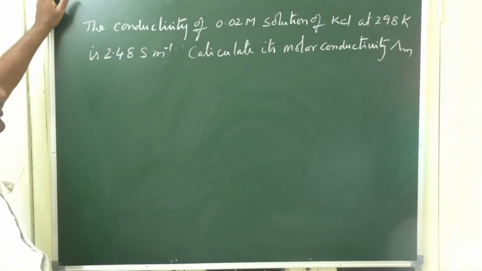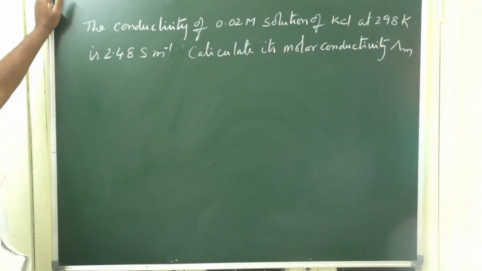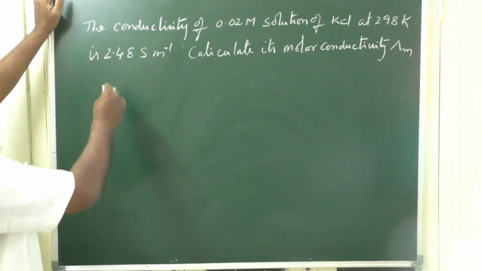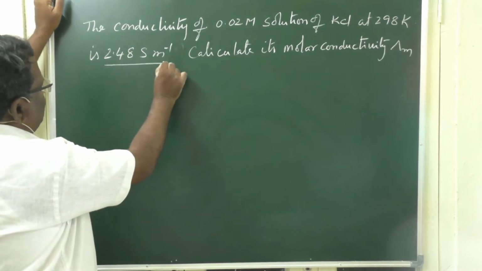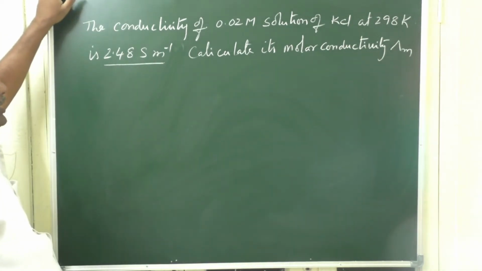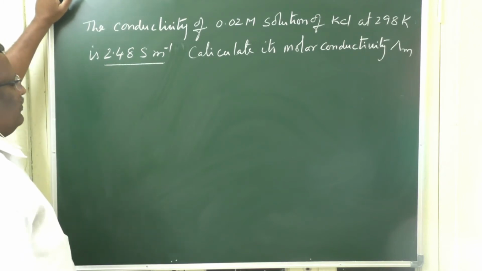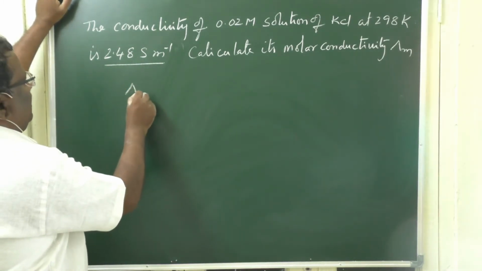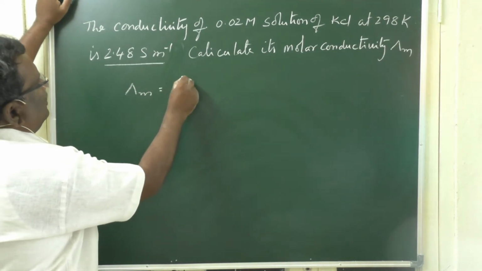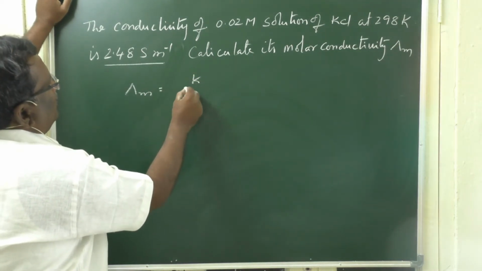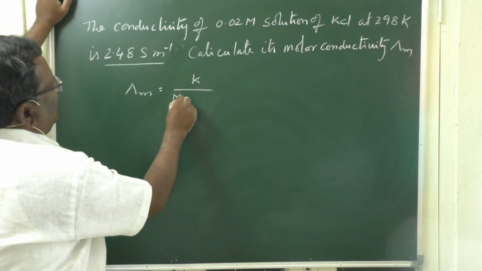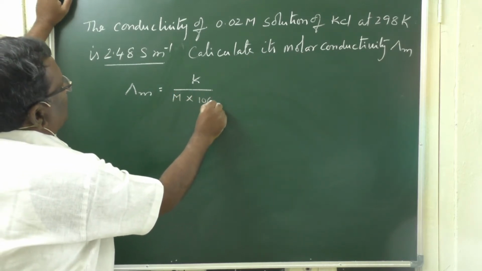The conductivity of a 0.02 molar solution of KCl at 298 K is 2.48 Siemens per meter. Calculate its molar conductivity. So, units are very important here. If it is in SI units, that is Siemens per meter, the formula of the molar conductivity differs. That means molar conductivity lambda m is equal to K by molarity into 1000.